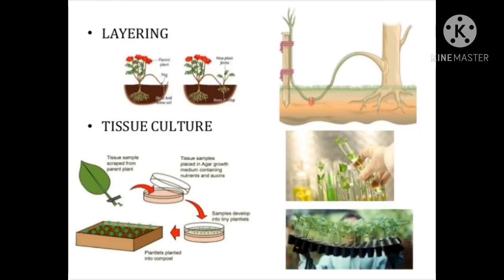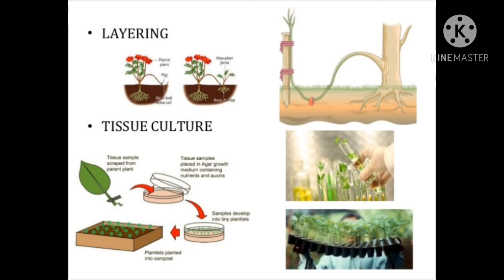Layering. In this method, a branch of the plant is bent towards the ground and covered by moist soil. After some time, roots develop from the covered part. The bent branch is later cut and made to grow into a new plant. Plants like jasmine and bougainvillea are developed by this method.